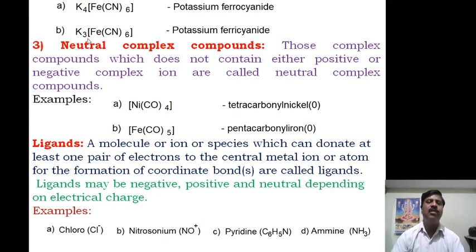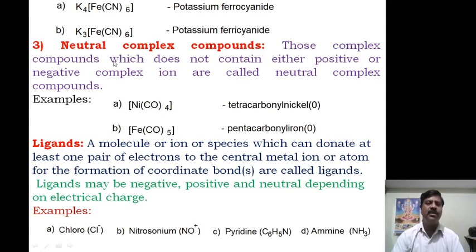Similarly, potassium ferricyanide. When it dissolves in water, it gives 3K+, the simple ion, plus the complex ion [Fe(CN)6]3-. Therefore, the whole coordination sphere is due to a negative complex ion. Hence, it is called an anionic complex compound.